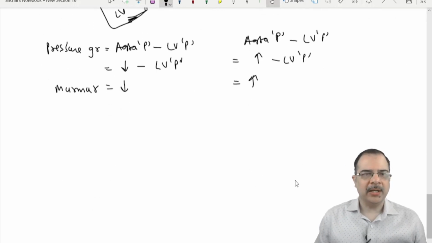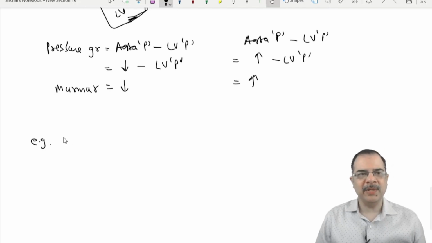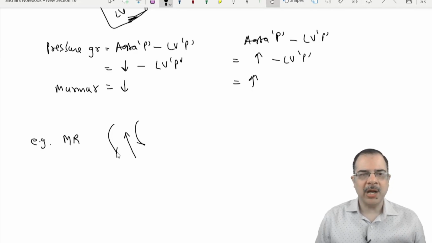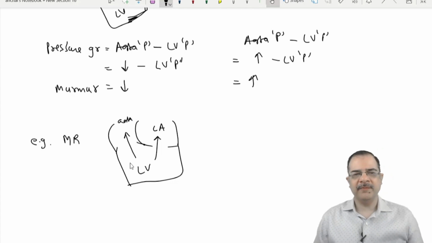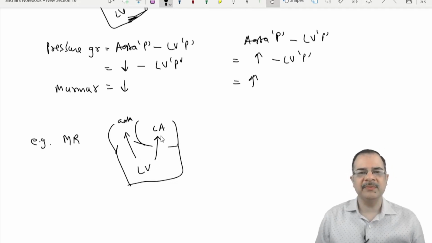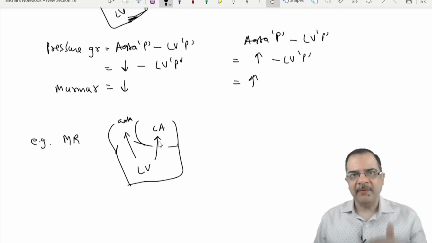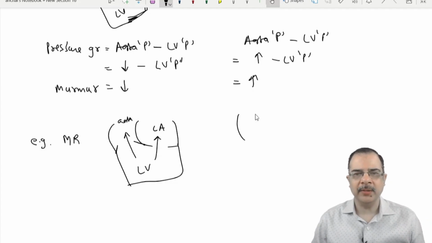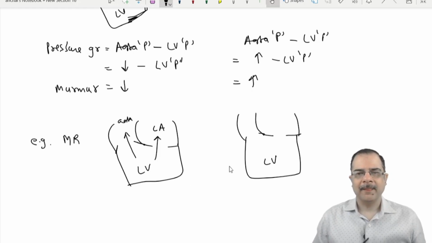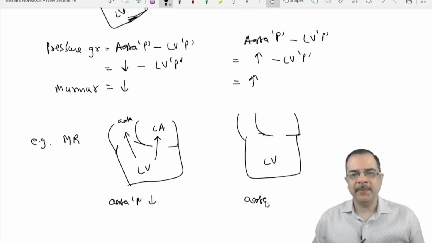Now one more example we take is the murmur of mitral regurgitation. In mitral regurgitation, blood is going into the aorta from the left ventricle, as well as into the left atrium also. This is mitral regurgitation. Now what will happen if aorta pressure is reduced? I will make two diagrams here: one where aorta pressures are reduced, and one where aorta pressures are increased.